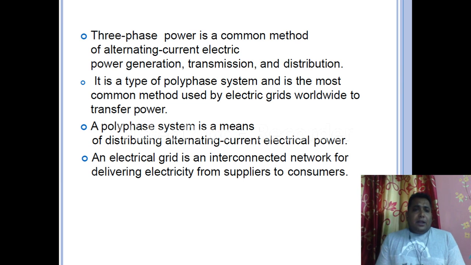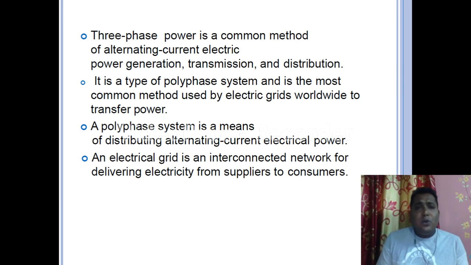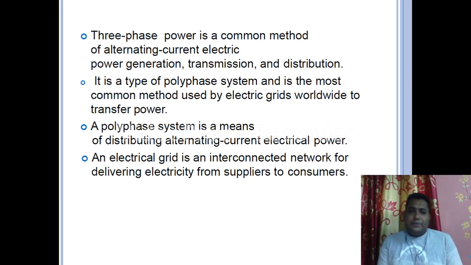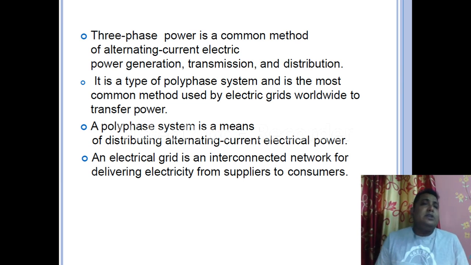Next point: a polyphase system is a means of distributing alternating current electrical power. As I have already told, electrical power is generated in alternating form, so we have to transmit that power in that form only. That's why there is an importance of the three-phase system. The last point: an electrical grid is an interconnected network for delivering electricity from suppliers to consumers. As I am telling you, it is like an electrical pool, which means all systems are interconnected to each other.